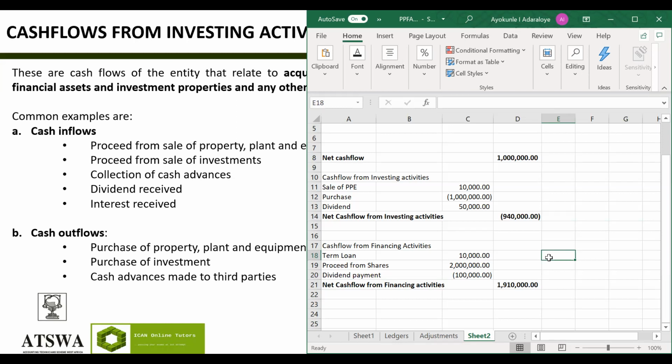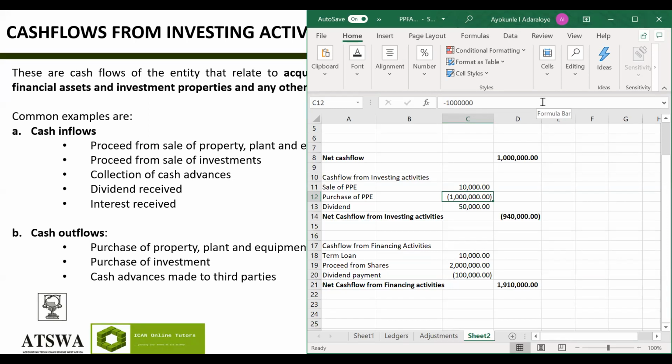So if you look at it, I said sale of PPE is you sold your scrap PPE of 10,000. But if you want to buy a new one, it will be costlier now. So you bought a new property, plant and equipment for 1 million. If you do 10,000 plus 50,000, that will be 60,000. If you do minus 1 million, you get minus 940. Is that correct? Yes. Okay.